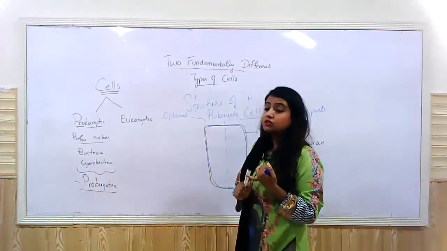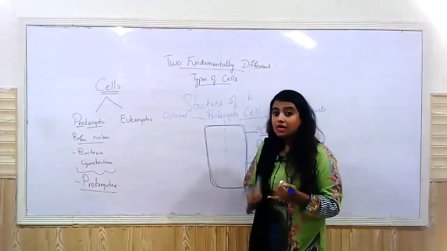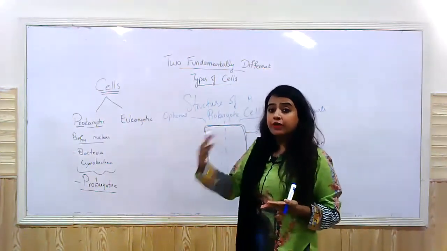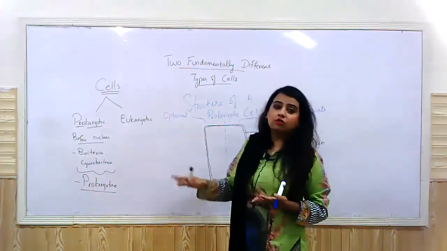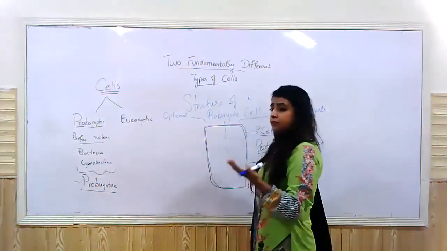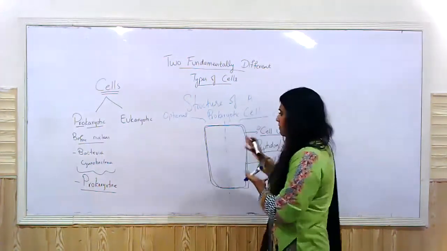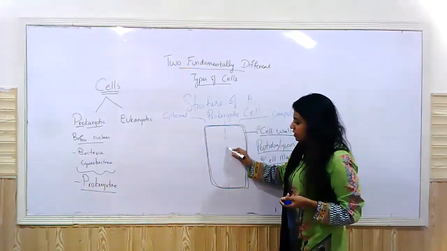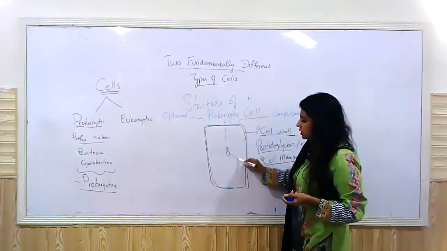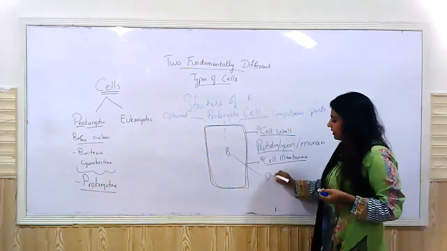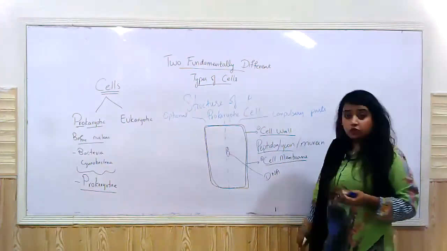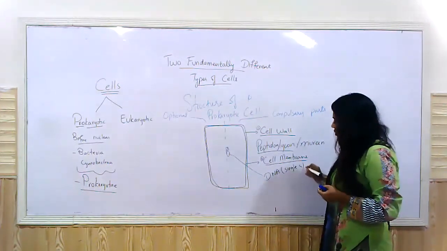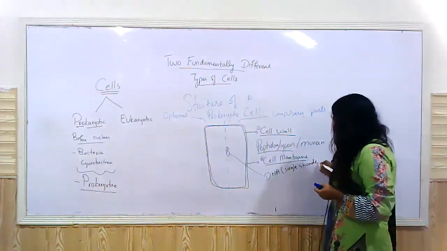I'm not saying it does not have DNA. It does have DNA. It does have RNA. It does perform reproduction, right? But without the nucleus. So that means that DNA is somehow suspended in this cell, right? There is a circular DNA. And also this DNA is single-stranded. We will come to this when we study in detail the structure of DNA.